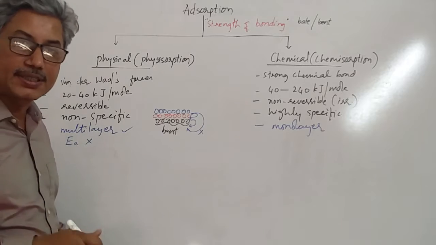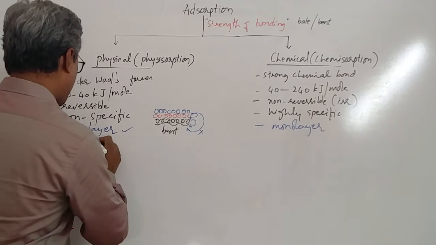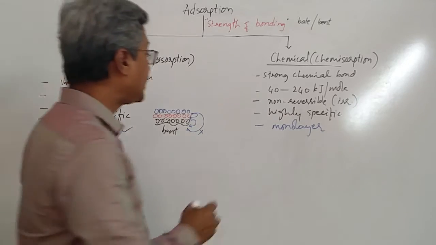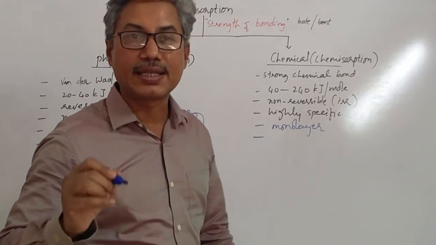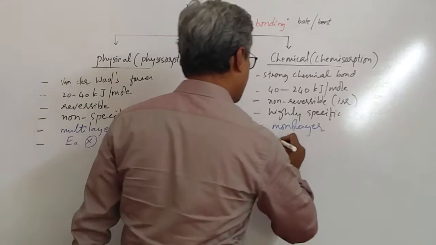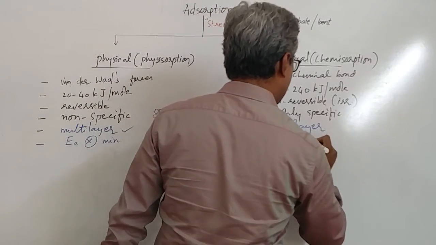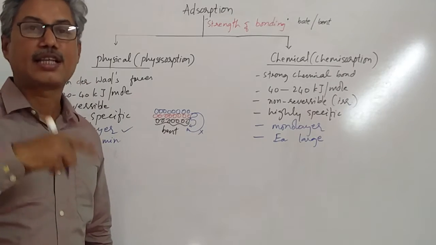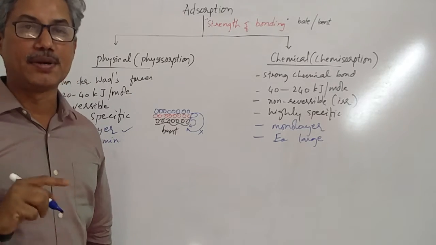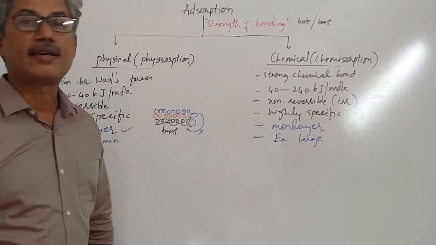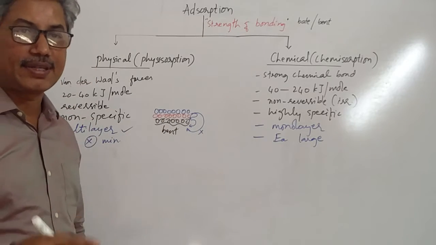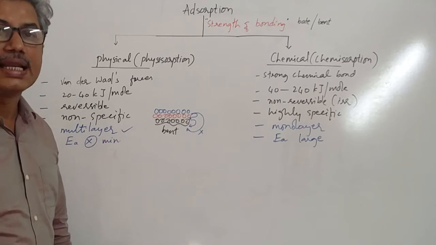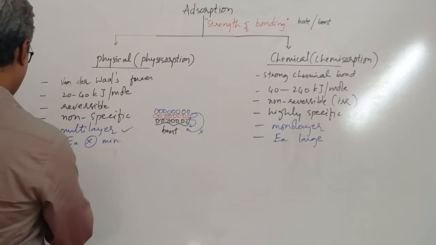That means energy of activation is almost not necessary, or sometimes we can call it minimum energy of activation is enough. Whereas in this case, the energy of activation is very much large. To make any chemical reaction happen, a large amount of activation energy is usually noticed. Therefore, usually chemisorption involves large activation energy, whereas physisorption involves almost nil or little energy of activation.